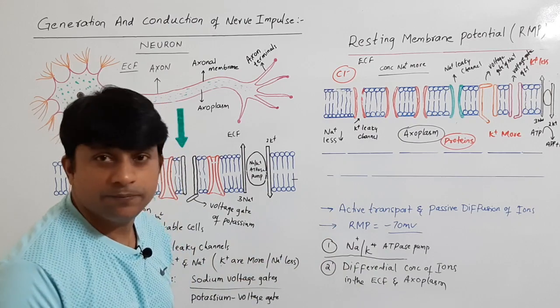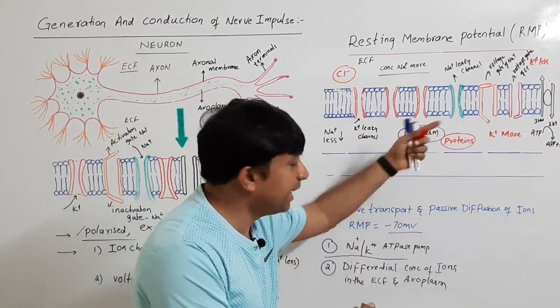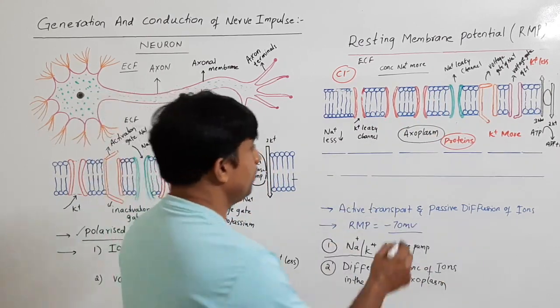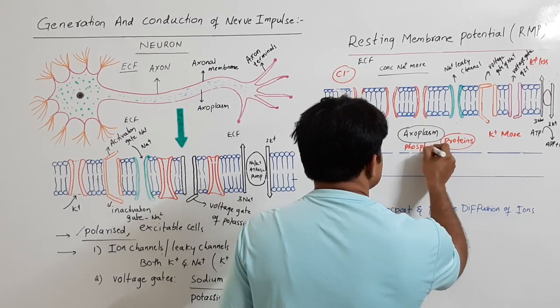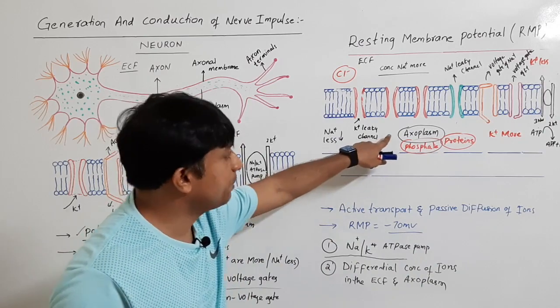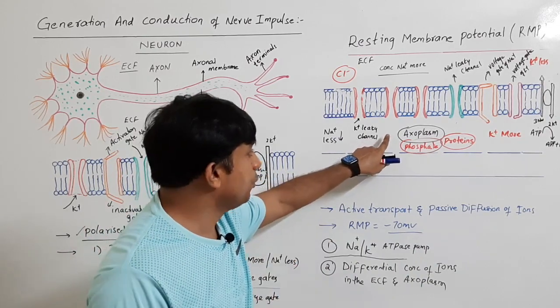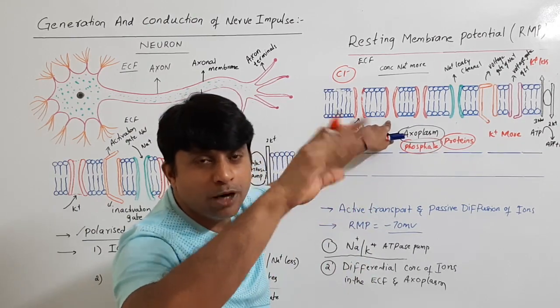Some of the negative amino acids present in the proteins will make them negative. So some negative proteins are present in the axoplasm, and also phosphates. These are negative ions present in the axoplasm. These negative ions of the axoplasm do not have access to the neuronal membrane.